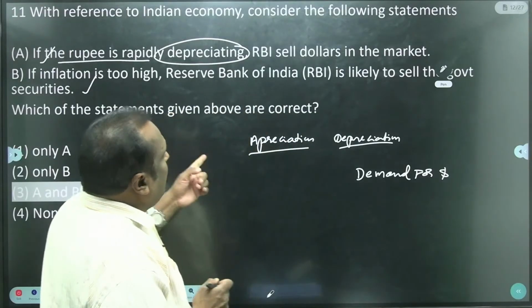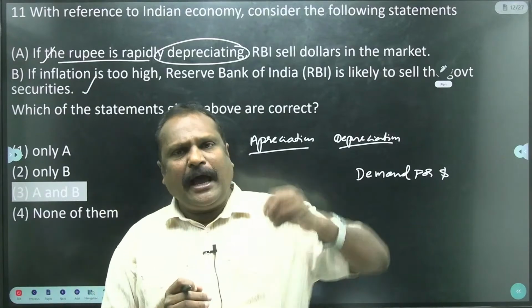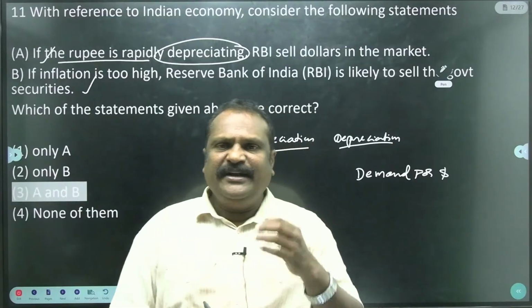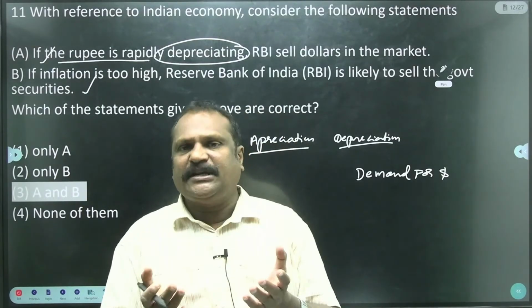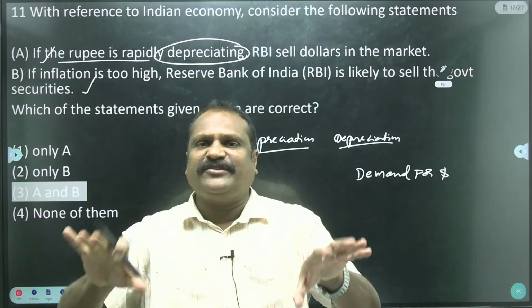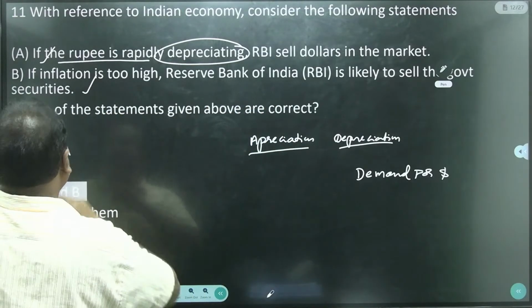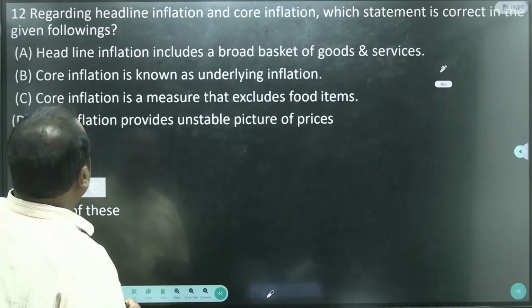Okay, so what does RBI do to reduce the money circulation? RBI sells the government securities, that is the treasury bills, dated securities, or government bonds through the auction. So the money flow is reduced by this process only. This statement is correct. Come to the two statements, A and B are correct. Come to the another one.